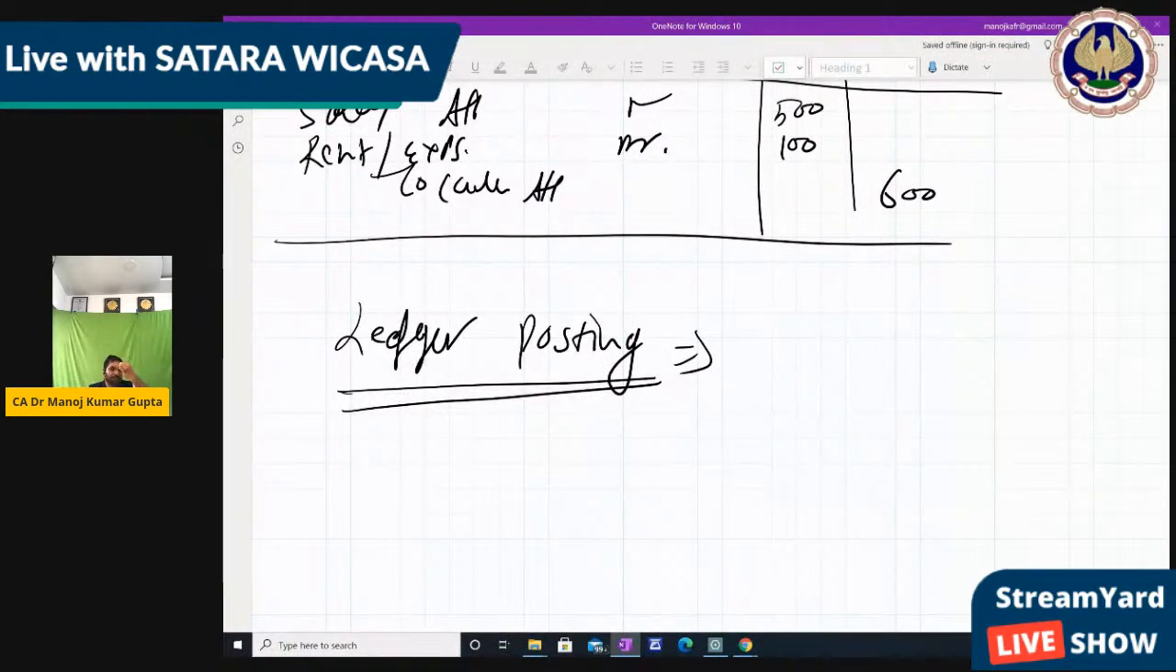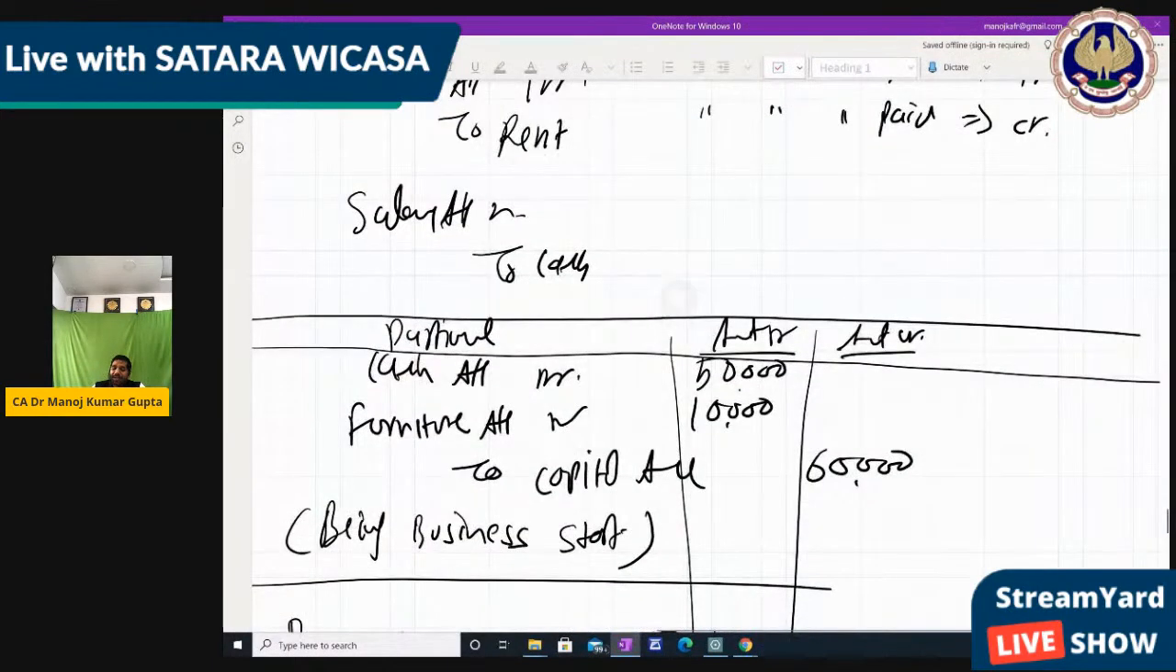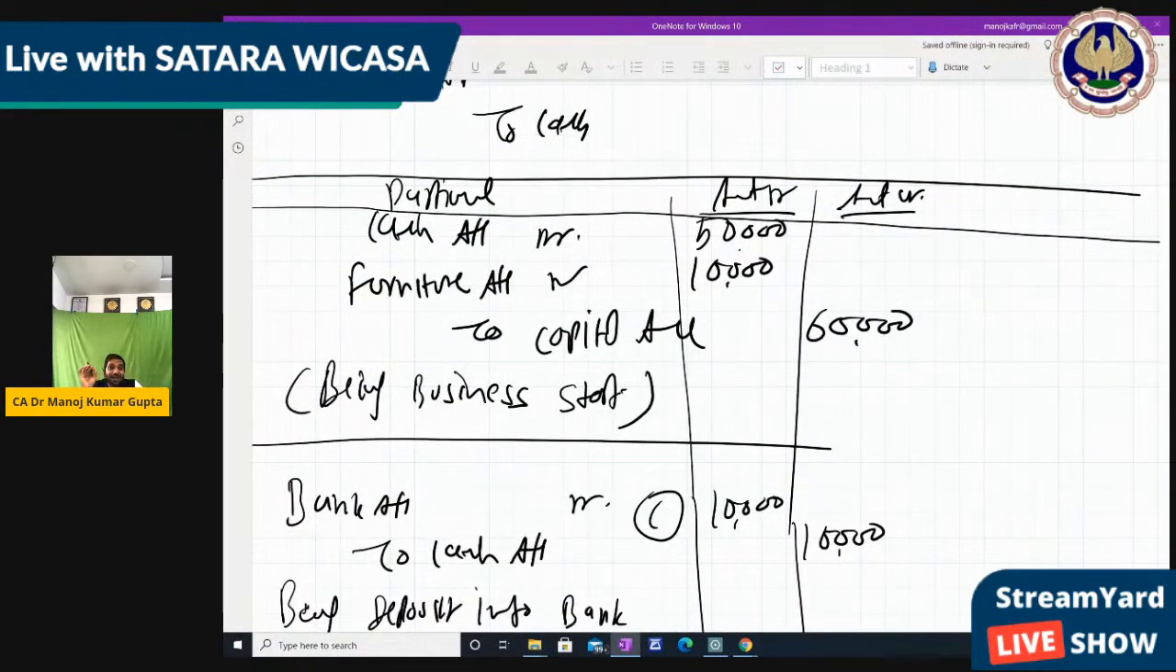Next part. And for this journal entry, you have the module, around 5-6 questions are there. You pass entries as per your view. But with that, we also want to know, in this journal entry, can we identify which type of ledger this is? That is personal, real, or nominal. So we also learned those account types, right? So can you tell me?